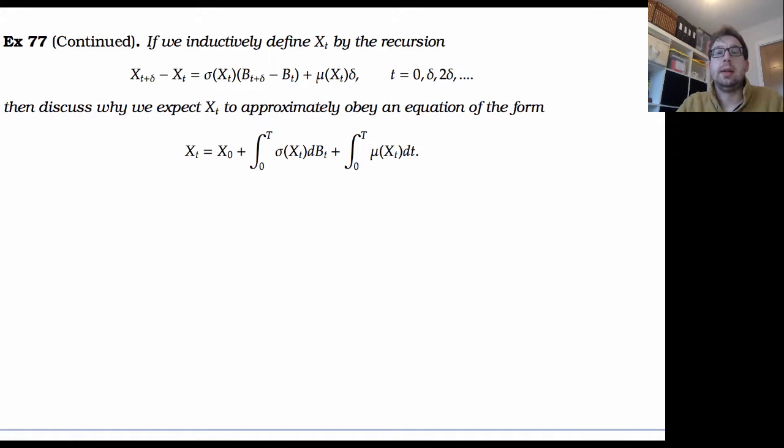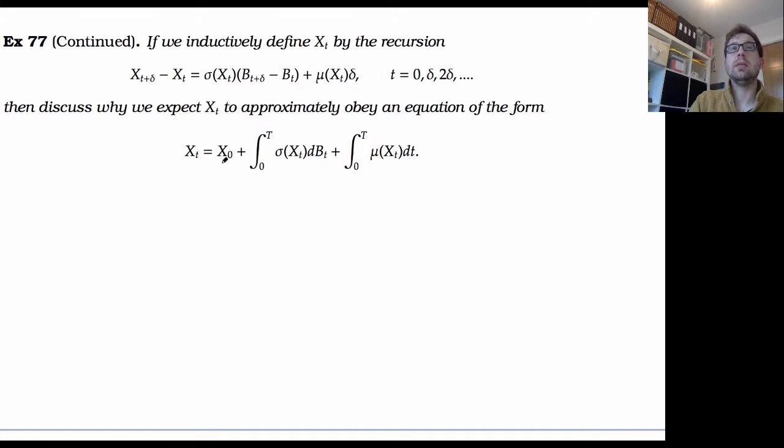If we inductively define x of t by the following recursion, where the next time, x of t plus delta, is the previous value plus some small normally distributed noise times some coefficient, plus some small drift term given by the length of time plus some extra coefficient, then discuss why we expect x of t to approximately obey an equation of the following form.